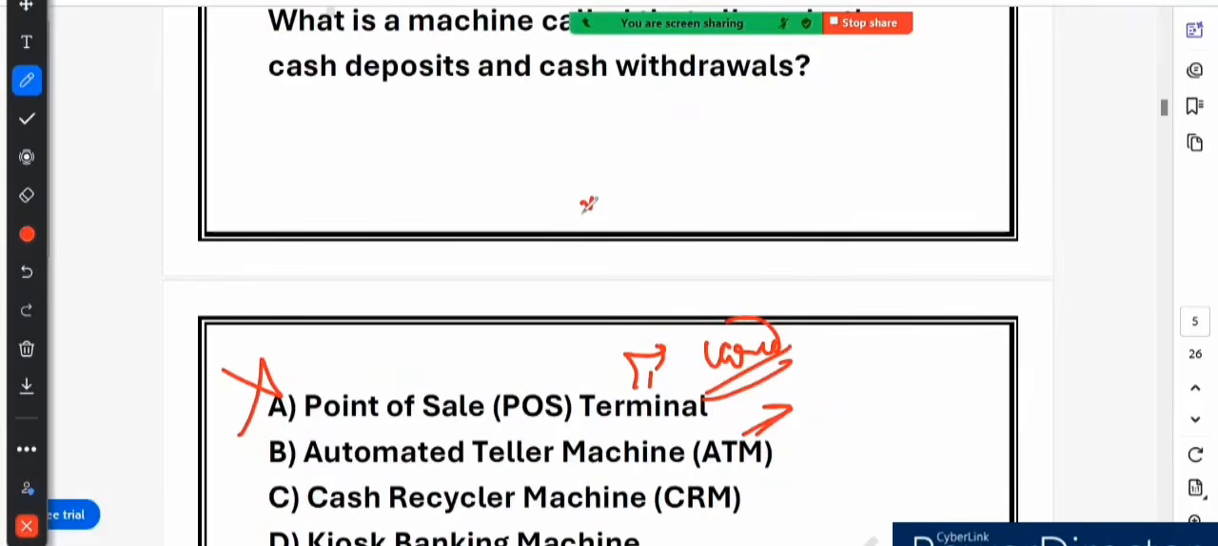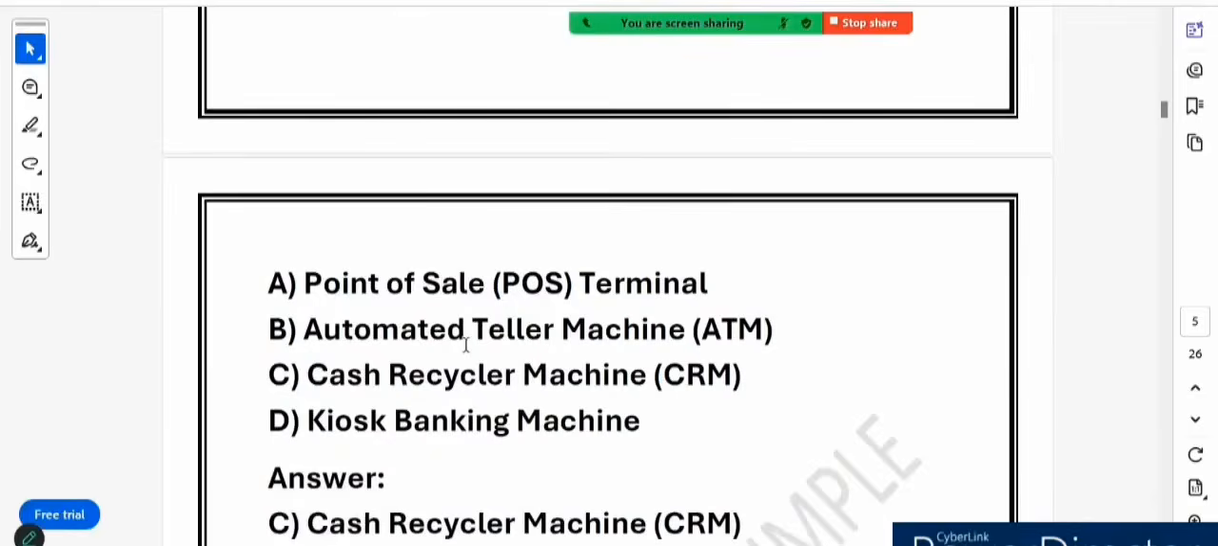Even if an ATM accepts cash deposits, it does not recycle that cash for withdrawal. And option C says cash recycler machine. Yes, this is the correct answer. A cash recycler machine, or CRM, is an upgraded version of an ATM that allows both. It allows cash deposit, which means you can deposit money and the machine verifies and counts it, and cash withdrawal is also allowed by it. Means the deposited cash is reused for withdrawal.